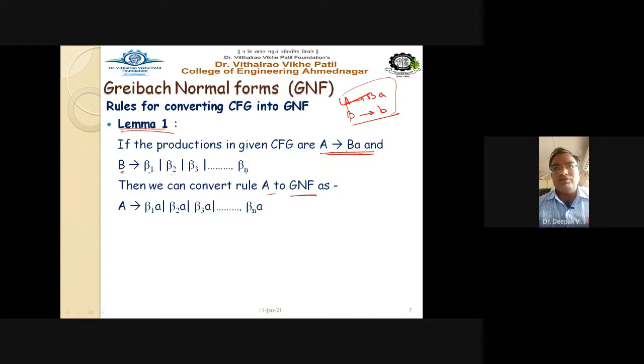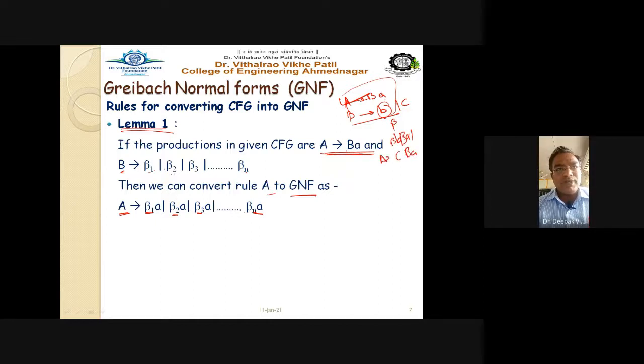So if the rules are of the format A gives capital B small a and B gives small b, then see here, A gives beta 1 a, beta 2 a, beta 3 a, up to beta n a. So we have to write down beta 1, beta 2, whatever they may be. Suppose B is here and C is here, for example. So I can have B, B a, then I can have C B a, like for A. Getting this point?